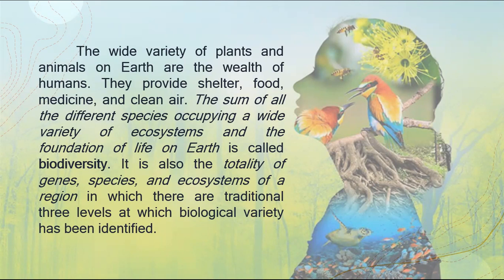Also, biodiversity is defined as the totality of the genes, the species, and the ecosystems of a region, in which there are three traditional levels at which biological variety has been identified.